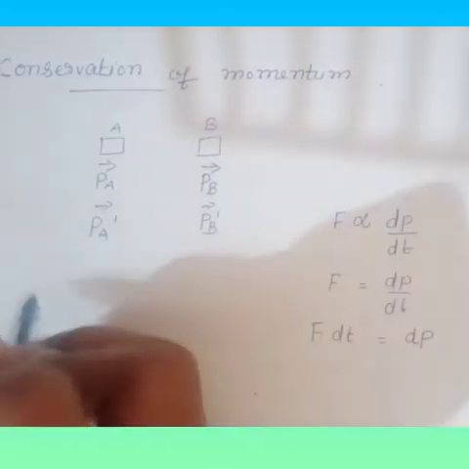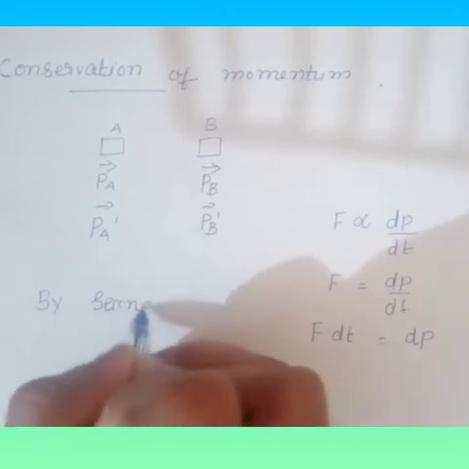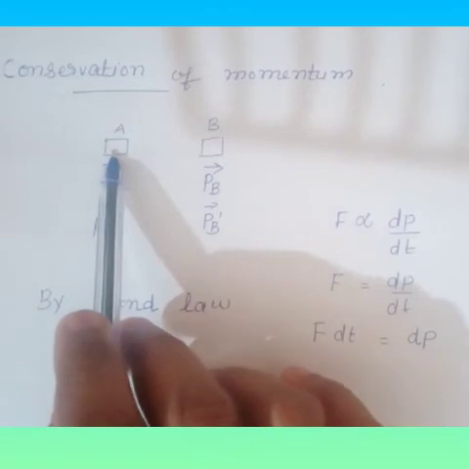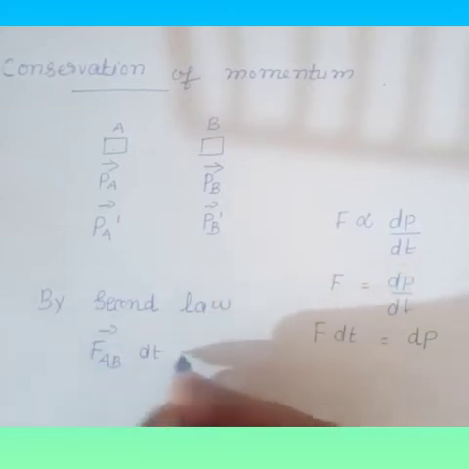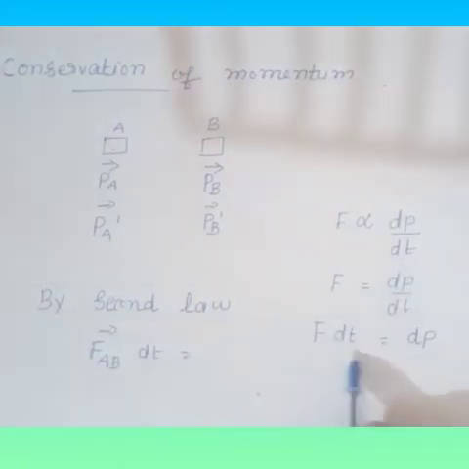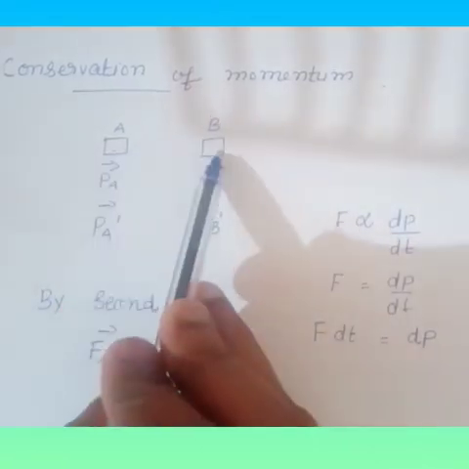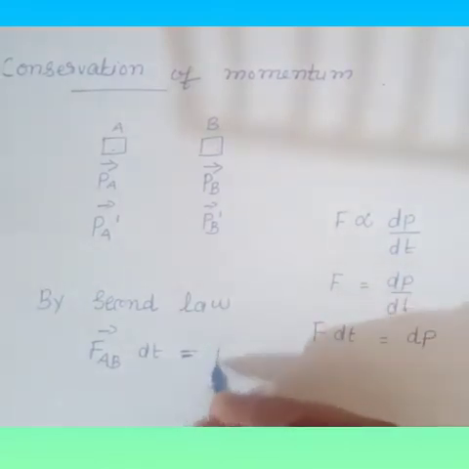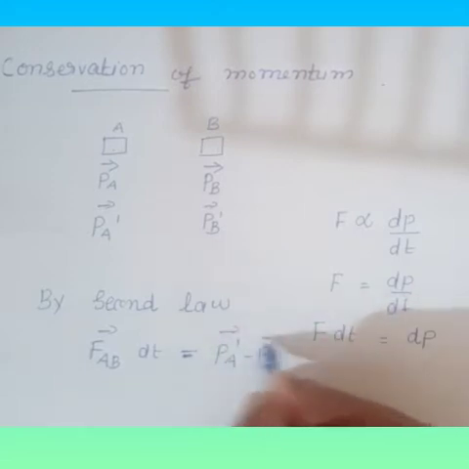Then you have to apply Newton's second law. The body A has applied a force on B, so it becomes FAB. So FAB into dt is equal to the change in momentum. You already know F into dt is equal to dp. So here, the first body A has applied a force on B, so FAB into dt is equal to the change in momentum, that is PA dash minus PA.